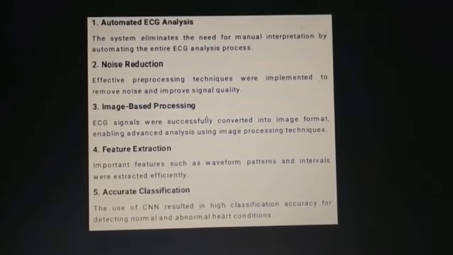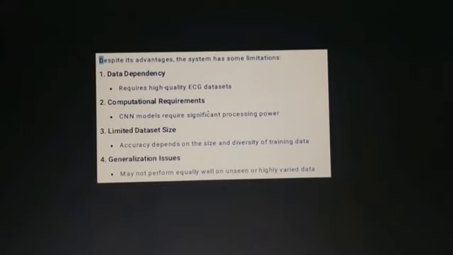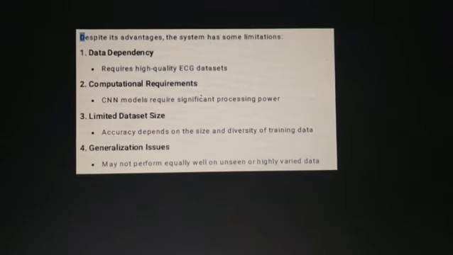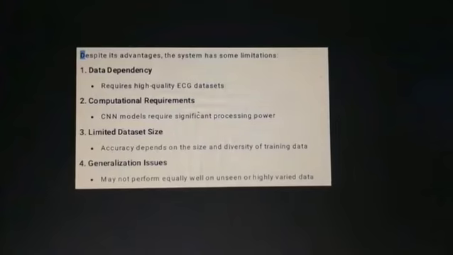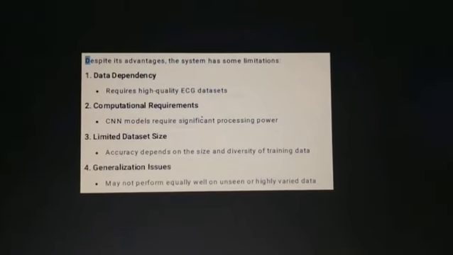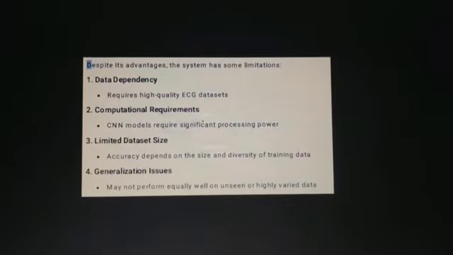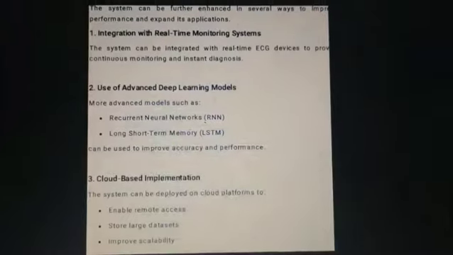ECG signals were successfully converted into image format, enabling advanced analysis. There is also data dependency, with limited data set size and generalization issues. Despite the advantages, there are limitations, and it requires high quality ECG data sets.